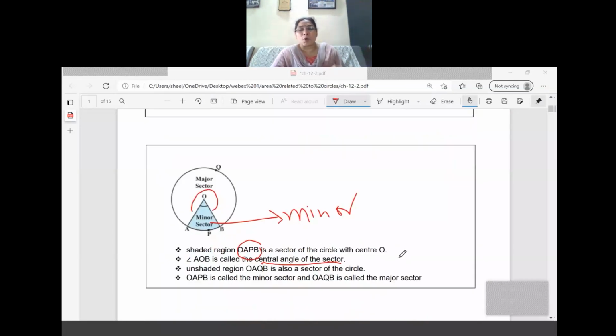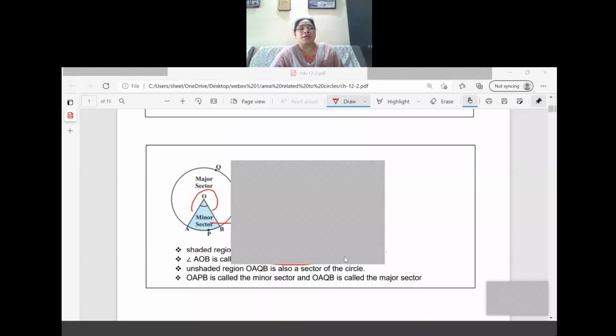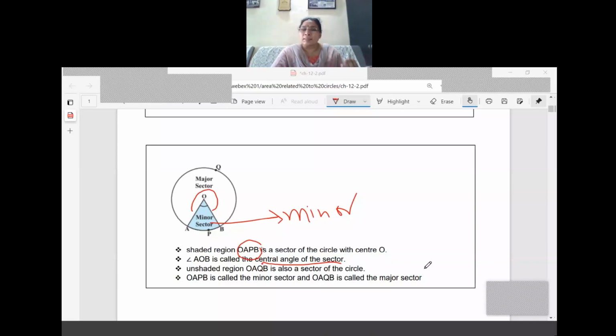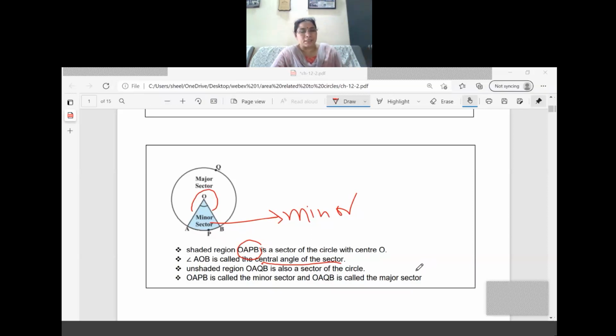Now what have you learned here? Angle AOB is called the central angle of the sector, right? So these are the things we have to learn about the sector: the minor sector, the major sector, and the central angle. In the figure, you can make out that the shaded portion is called the minor sector and the unshaded part is called the major sector. How are we dividing them? Based on the central angle.